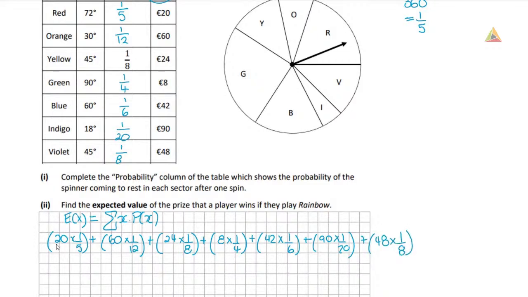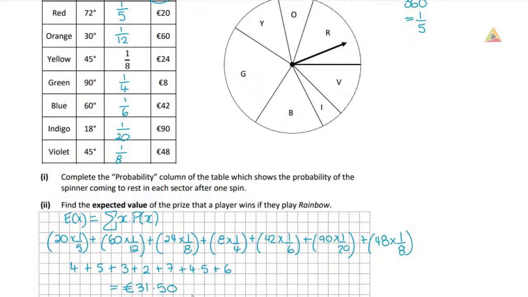So we're taking each of our x's, each of our values, and we're multiplying them by the probability of that value. That gives me 4 plus 5 plus 3 plus 2 plus 7 plus 4.5 plus 6, and when we add those together we get €31.50.